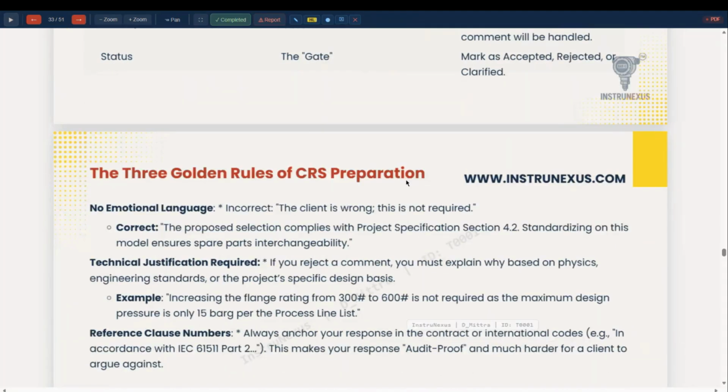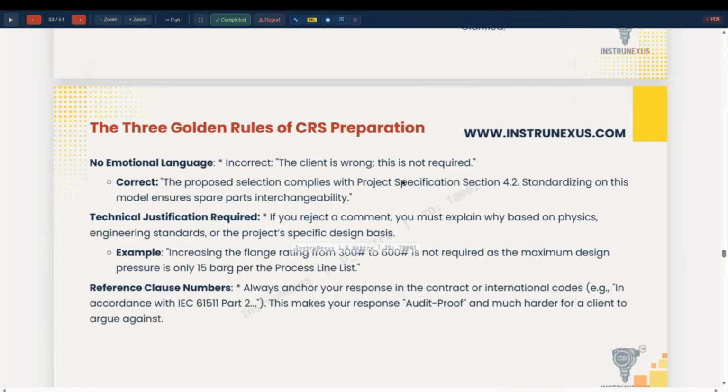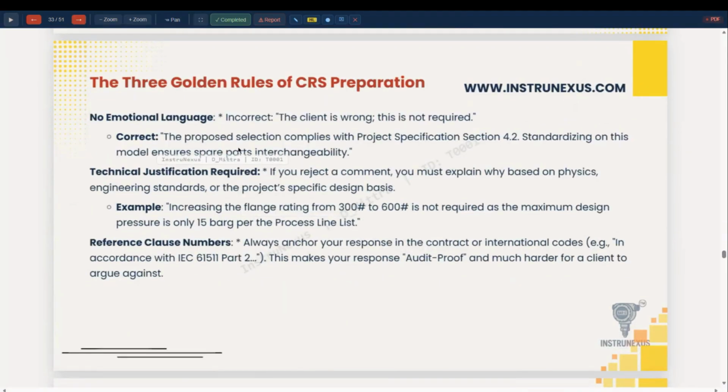And the golden rule for CRS preparation: no emotional language. Please use correct language. Don't write simply "incorrect" or "the client is wrong." This is not required. Correct language is: the proposed selection complies with the project specification section 4.2. Standardizing on this model ensures spare parts interchangeability.